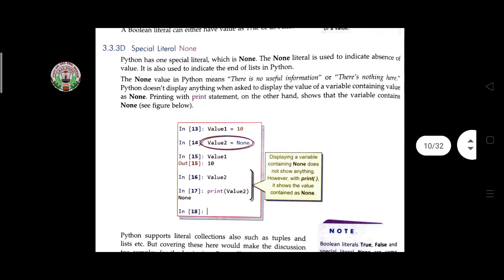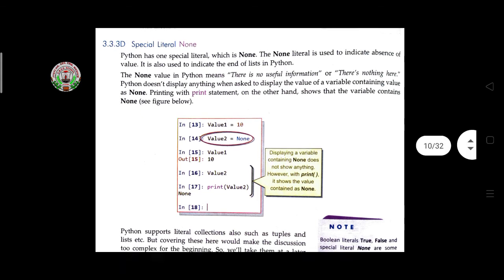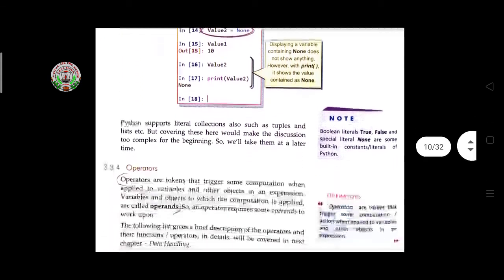Then the special literal None. Python has one special literal, which is None. The None literal is used to indicate the absence of a value. If a value is not shown, None should be displayed here, or if you are using None, then the value will not be written there. This is the work of None.